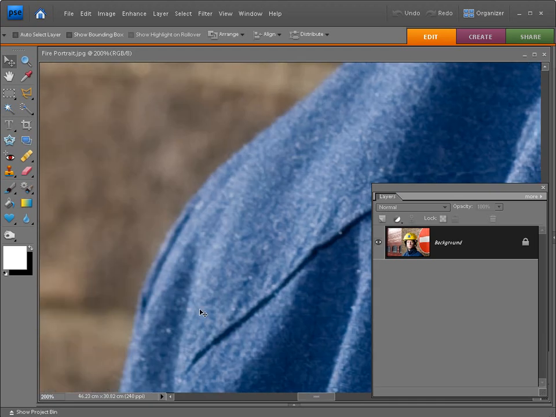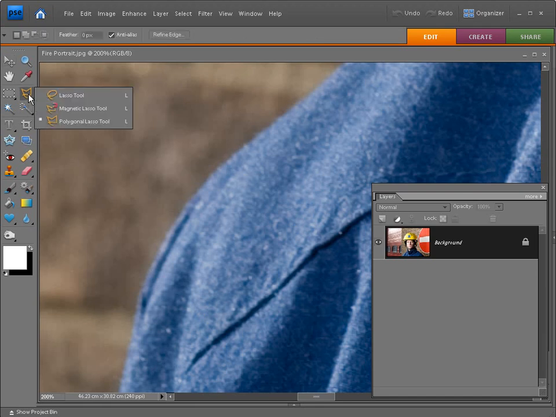To make our selection, we're going to be using the polygonal lasso tool. So go across into the toolbox and pick out the polygonal lasso tool, and you might find that it's hiding underneath the lasso tool. Then make your first point on the fireman's jacket, and all we're going to do is start working around the fireman, clicking along the edge of his jacket. We'll eventually be working around his helmet and back down the other side of the fireman until we join up the selection.